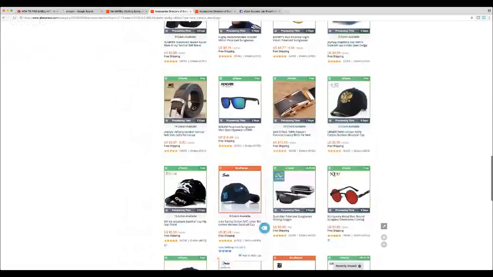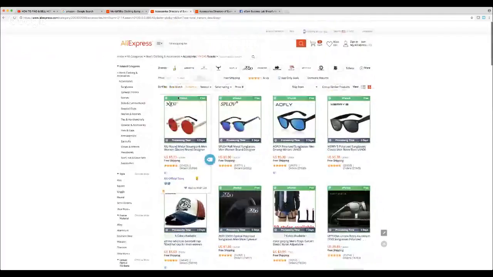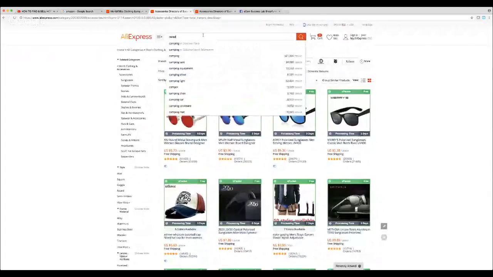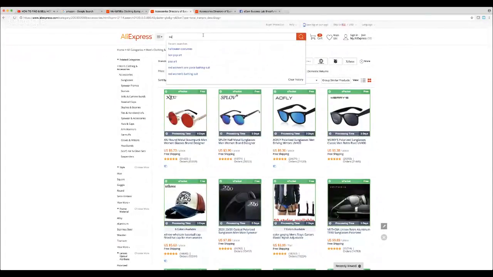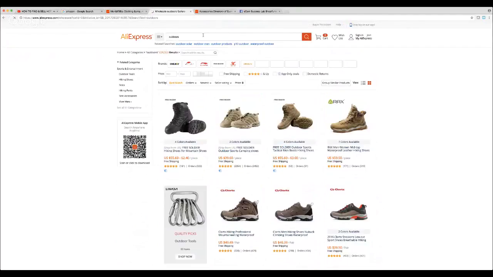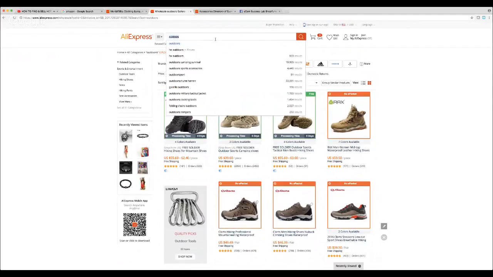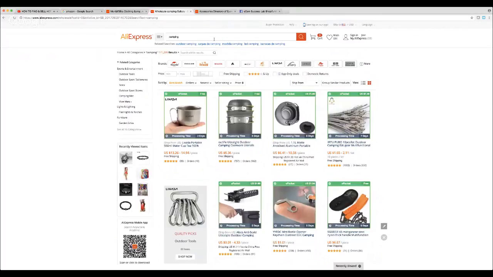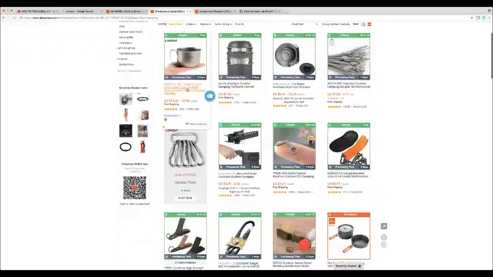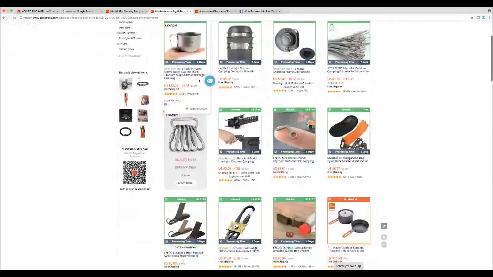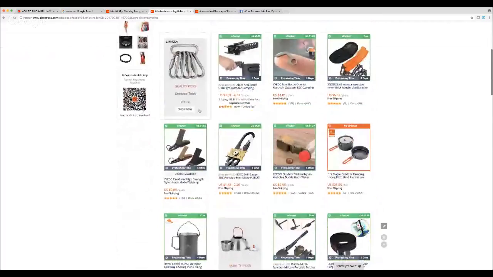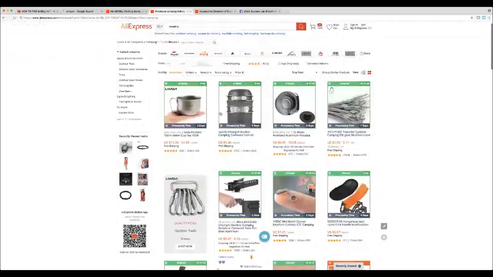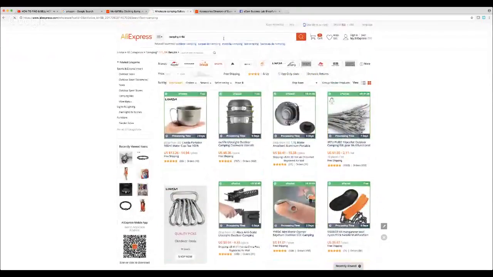But let's get a little bit more specific, because I want to get into pretty much reverse engineering a hot product. So let's go into outdoors or camping, for example, because I know this is a pretty good one. No, not boots. Let's see what we got here. All right, so camping over here. We have a portable cup that's too expensive. The margins wouldn't be good on that. Let's do a camping knife, for example.